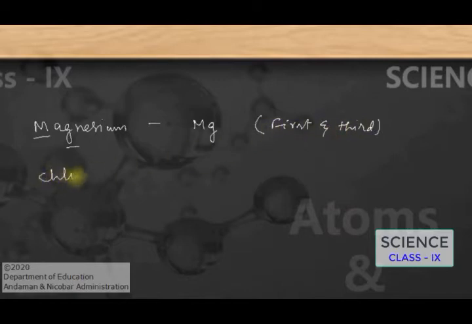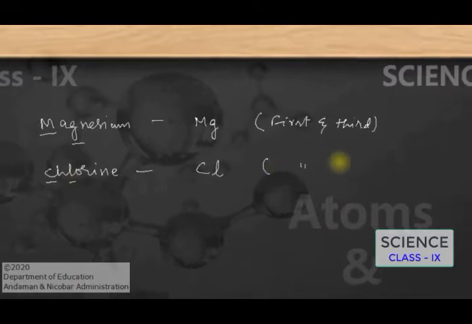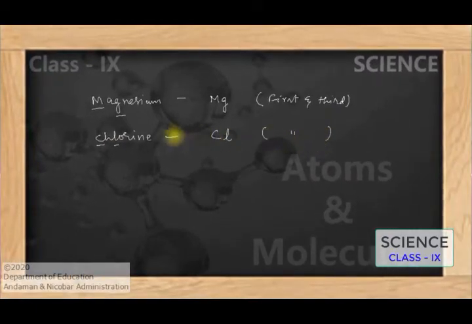Similarly, you can see chlorine. Chlorine is the element with the symbol Cl. Here also you can see the first letter and the third letter are used for representing the symbol of chlorine. So there are many elements for which the symbol is written by using the first and third letter of the element.